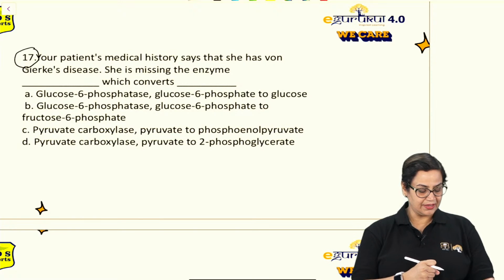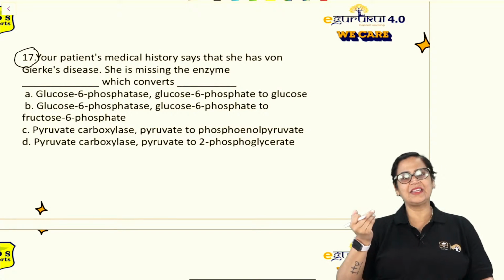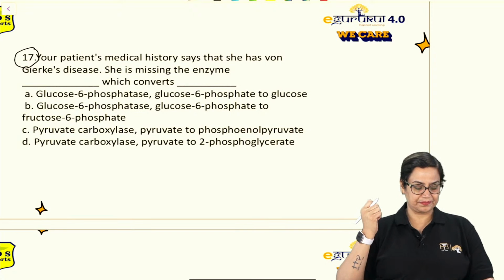Yes, anyone? Vishnu, Jyoti, Anonymous, Priyanka, Shivam. Very simple question. A patient who is suffering from von Gierke's disease will have which enzyme deficient? In the first question I may have discussed the same thing.